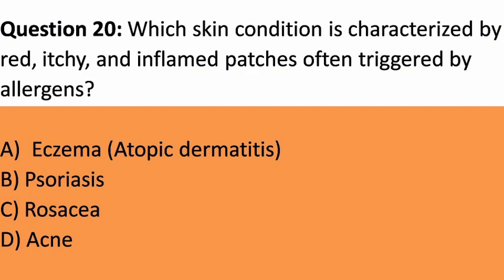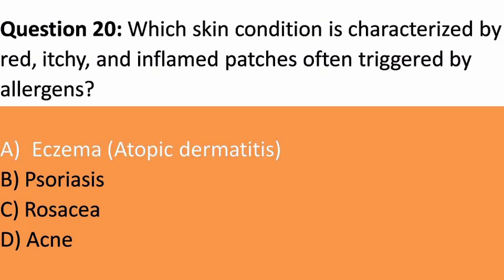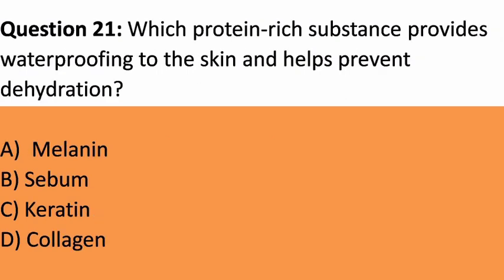Question 20. Which skin condition is characterized by red, itchy, and inflamed patches often triggered by allergens? A. Eczema, atopic dermatitis. B. Psoriasis. C. Rosacea. D. Acne. Answer. A. Eczema, atopic dermatitis. Explanation. Eczema is a skin condition characterized by red, itchy, and inflamed patches, often triggered by allergens or irritants.